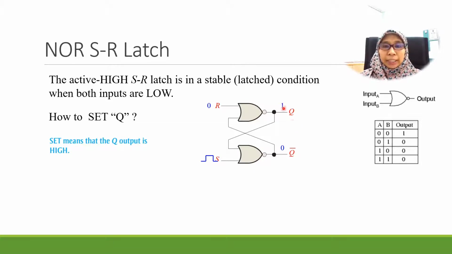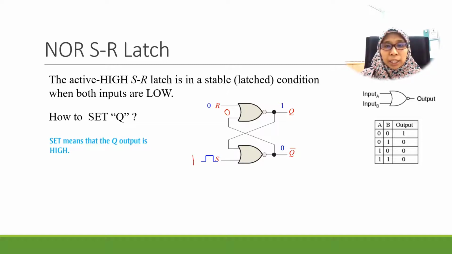Okay, so how do we get this as a 1? If you look here, during this condition just now this is a 1, and here also, and our output here will become 0, and this 0 will go here and it becomes 0. And if we look at the NOR truth table, we can see that when the input is 0, 0, the output is 1.